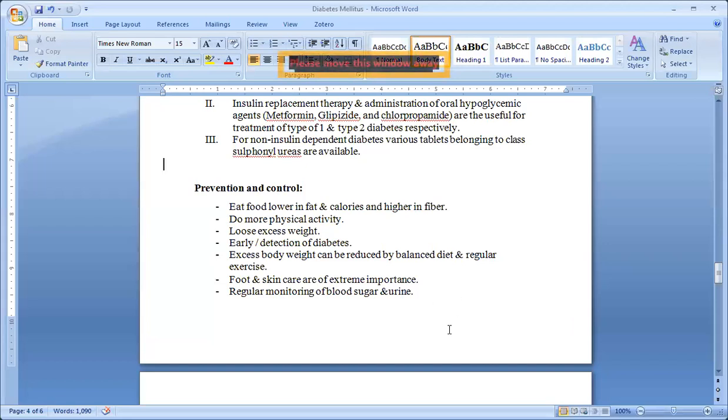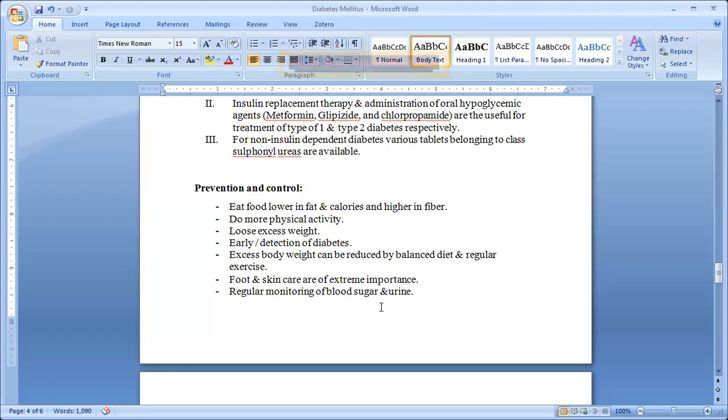But sometimes there is a hypoglycemic attack. Why? They are not monitoring their blood glucose level, how much it is. Sometimes the blood glucose level goes below normal, and there is an attack. This attack is called hypoglycemic.